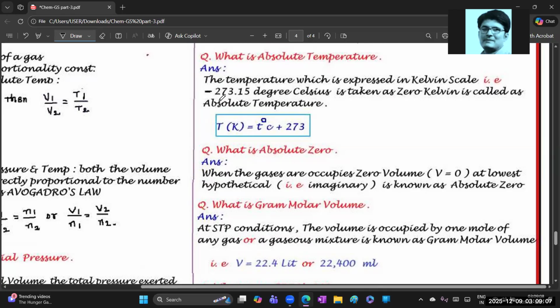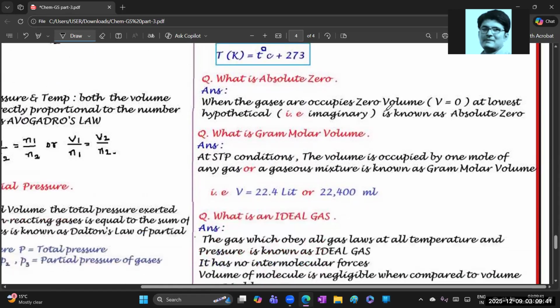What do we take then? 273 minus 273.15 becomes 0 kelvin. That we call absolute temperature. Clear? Very simple. Once again, I repeat, what is absolute temperature? The temperature expressed in Kelvin units, that is minus 273.15 degrees Celsius, is taken as 0 kelvins, and is known as absolute temperature.